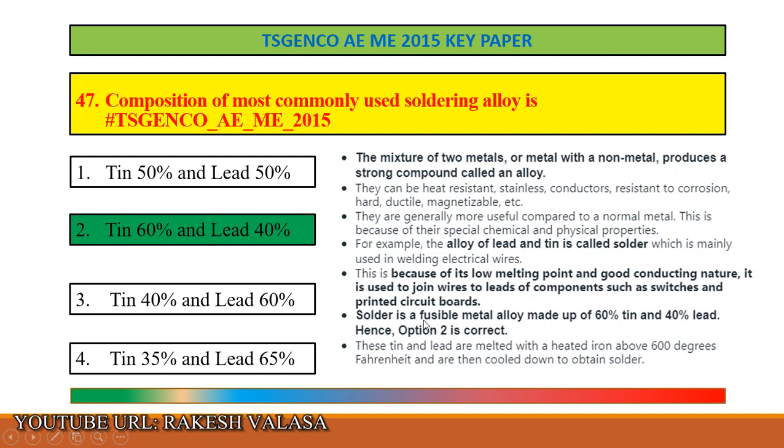Solder is a fusible metal alloy made up of 60% tin, that means Sn, and 40% lead, Pb. So the correct answer is option 2, that is tin 60% and lead 40%. This tin and lead are melted with a heated iron above 600 degrees Fahrenheit and are then cooled down to obtain solder.